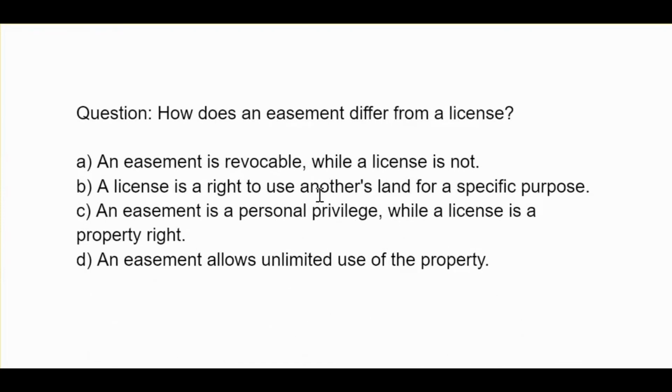How does an easement differ from a license? A, an easement is revocable while a license is not. B, a license is a right to use another's land for a specific purpose. C, an easement is a personal privilege while a license is a property right. D, an easement allows unlimited use of the property.